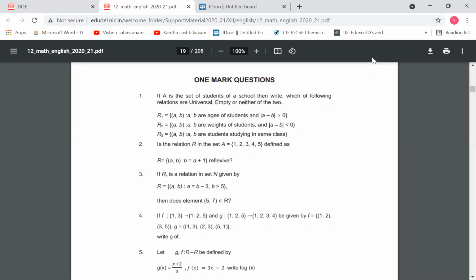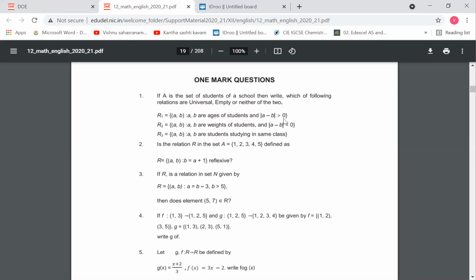Children, in this video, let us look into the 1 mark questions related to chapter 1, relations and functions. First question: if A is the set of students of a school, then write which of the following relations are universal, empty, or neither of the two. R1 is equal to {(a, b) such that a, b are ages of students and modulus of a minus b is greater than 0}.